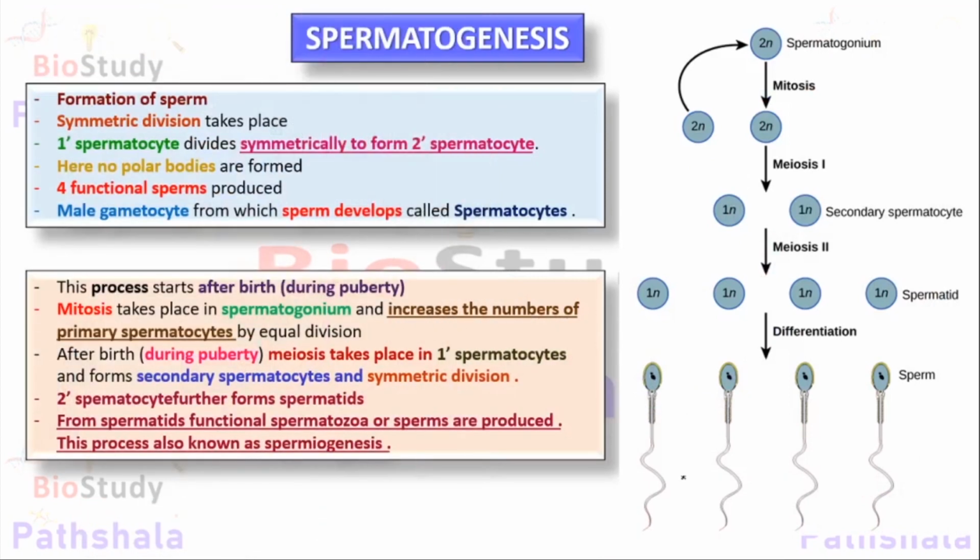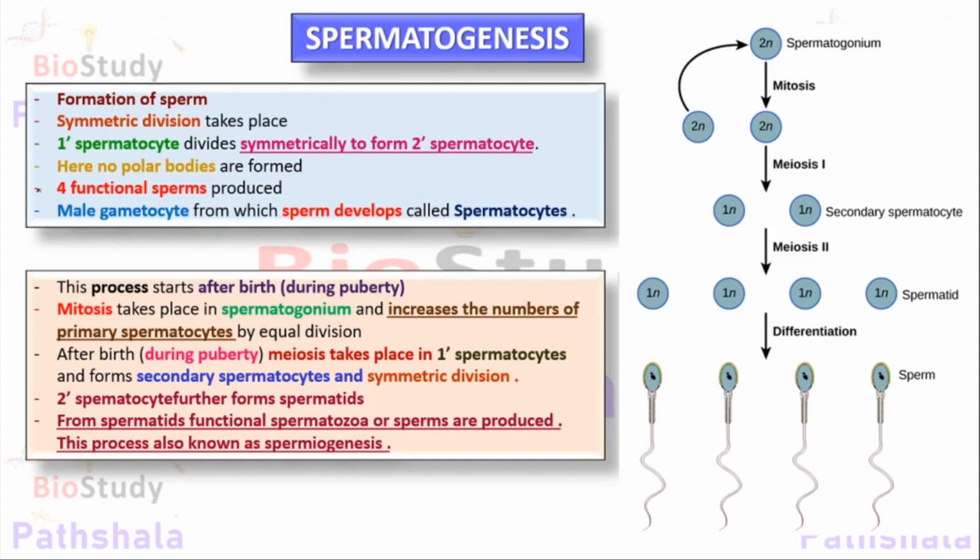spermatogenesis. That means the procedure to form the sperms, and we have to remember that the production of the sperm always occurs by symmetric division. That means one cell divides to form two exactly similar cells, either in shape, size, or in physiological nature as well.